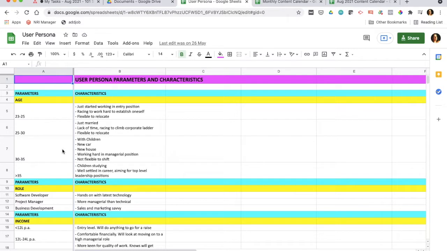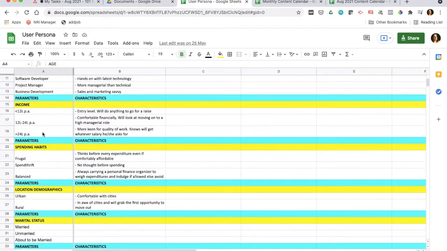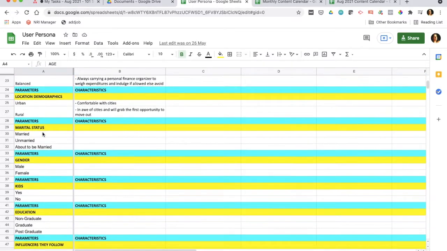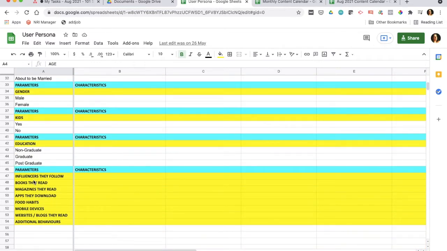Now, the first thing that you do here is identify the parameters on the basis of which you are going to identify the user persona. You will identify parameters like age, their role, their income, their spending habits, demographics, marital status, gender, whether they have kids or not, what their education is, and what you see down here in yellow. These are going to help your marketing team target your paid ads to the right kind of people.